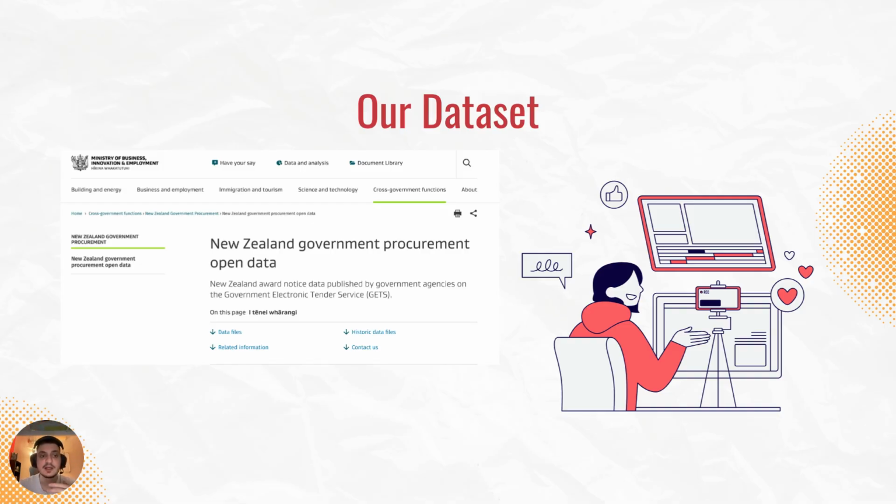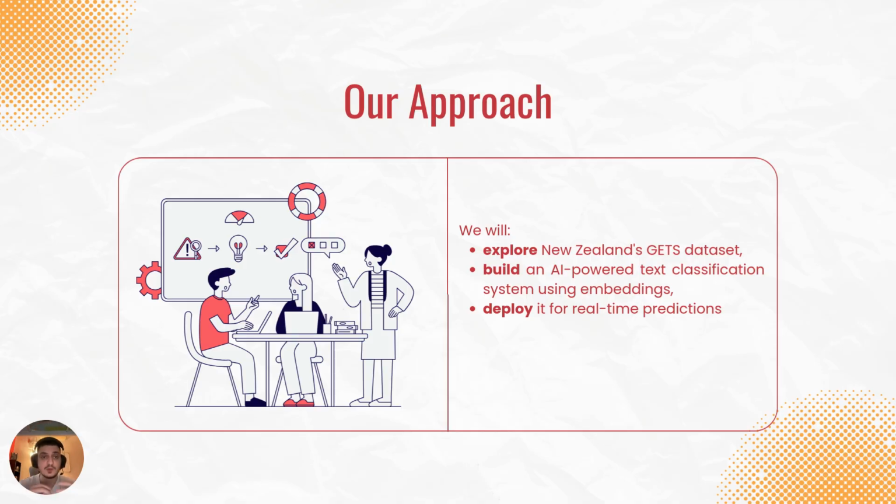We'll talk about that in the next video, where we will do an EDA. So our approach, in the next videos, is that we will first explore what type of data we are dealing with, see if we can concatenate it with another data set, and also build an AI powered text classification system using embeddings. And lastly, deploy it for real time predictions. We just deploy it into a simple interface, just so that we can play along with it and show our family members. And perhaps, as a bonus section, I will give a Power BI.